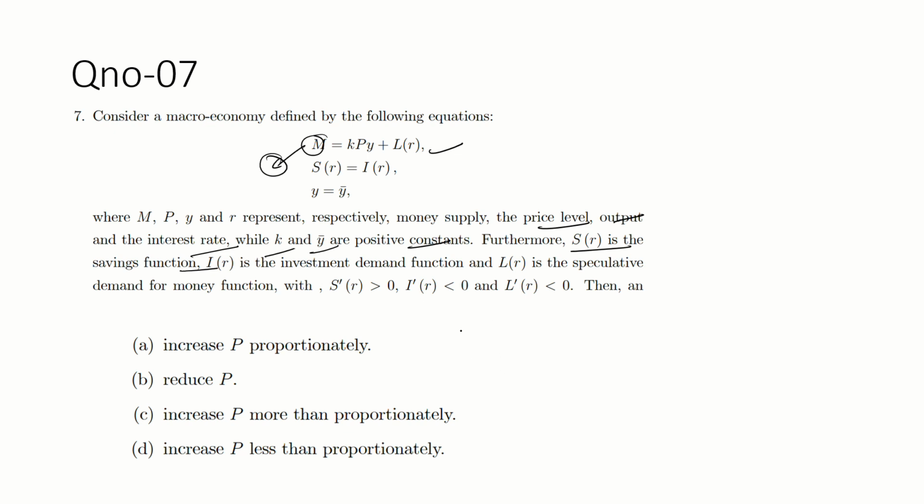The first derivative of S(R), the saving function, is positive, and the investment derivative I dash R is negative. It means that I(R) is a decreasing function, so that's why it's negative here. And L(R) is also negative. Okay, that's fine. So then, what is the question?